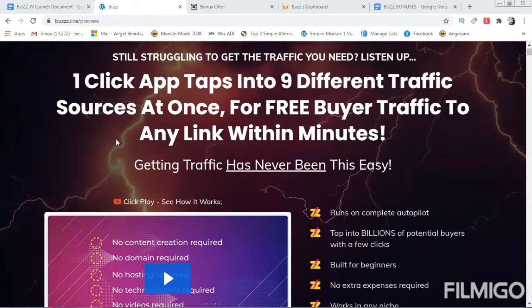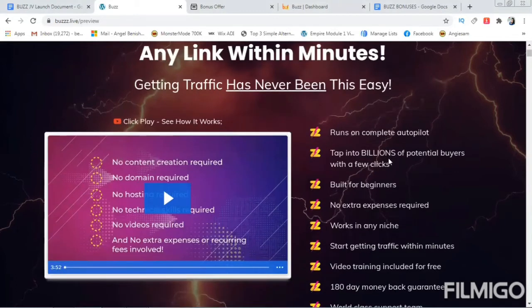This runs on complete autopilot. You just have to tap into it and then it works. This is built for beginners with no extra expenses required, and it works in any niche. You can start getting traffic within minutes.